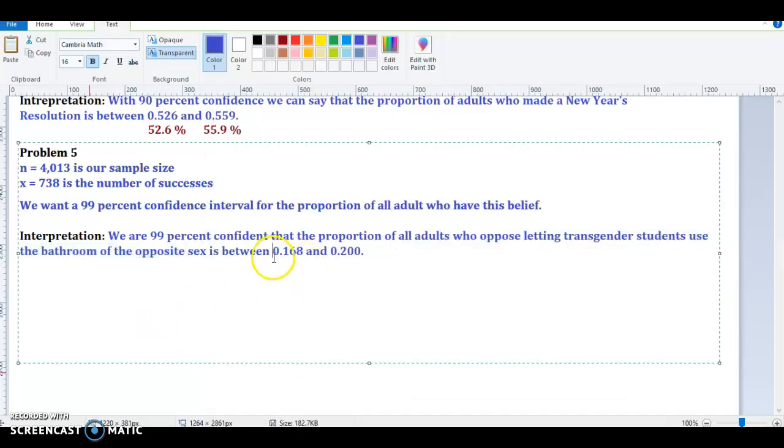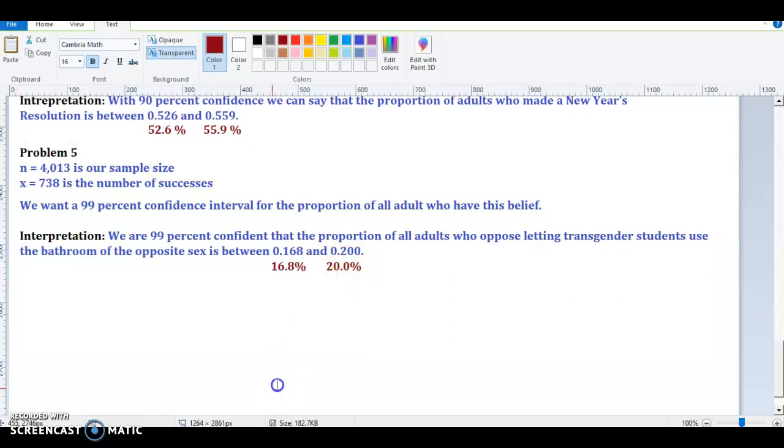Remember, proportions, when they're expressed as decimals, can always be converted into percentages. So if it helps you make more sense of this, we can say that we are 99% confident that the proportion of adults who oppose letting transgender students use the bathroom of the opposite sex is between 16.8% and 20.0%. So you can always change proportions expressed as decimals into percentages, if that helps you make more sense of what the confidence interval is doing.